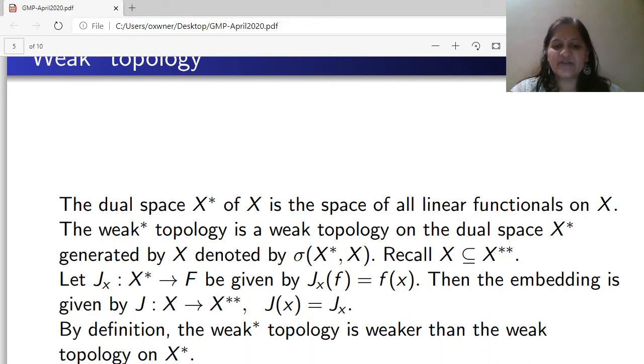By definition, the weak star topology is weaker than the weak topology on X*, because the weak topology on X* is generated by X** and the weak star topology is generated by X. In general, X is a subset of X**. If the space X is reflexive, then X is equal to X**, and in that case both topologies are the same.